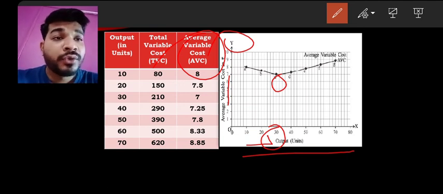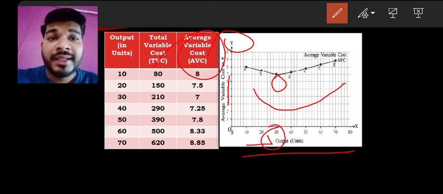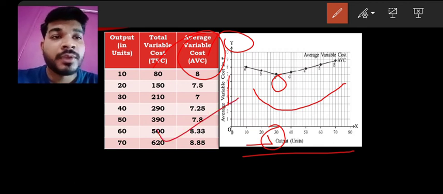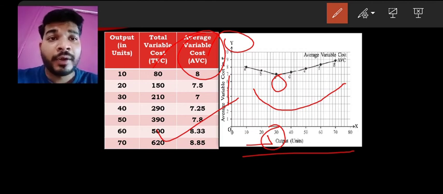So this is what you find, that there is a curve which looks like this. I did not draw it exactly, but drew it a little like this. So this whole thing looks like the Nike symbol. If you see, it looks like this. So we find that at a particular point of time when there is an increase in production it becomes minimum, but after that it goes on increasing at an increasing rate.